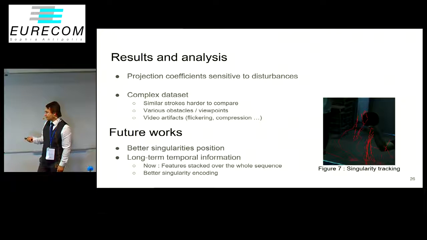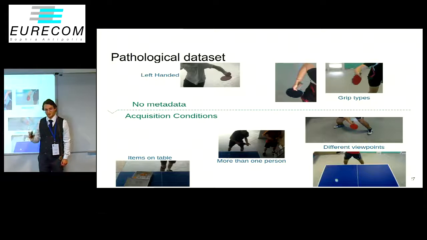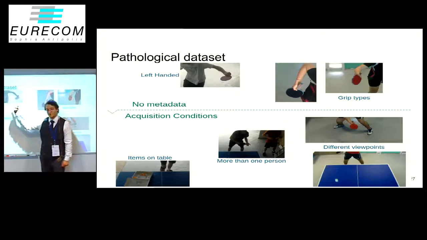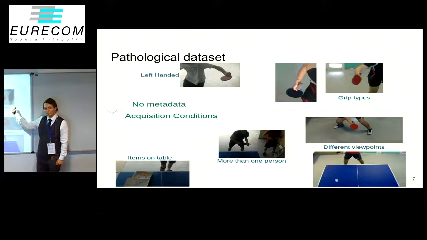So what problems did we encounter in the dataset? For the singularity analysis of the different coefficients we are using, we only had the first and last frames of every sequence, and we had no information of the left or right-handed players. So the coefficients of our singularities were opposite. And we also had no information on the grip types the people were using. And we would like to try with more metadata, because we really think this is a problem in our approach.